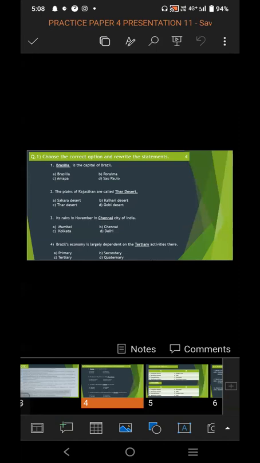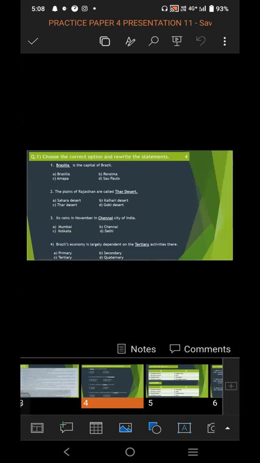Fourth question. Brazil's economy is largely dependent on the dash activities there. And the 4 options given are A, primary, B, secondary, C, tertiary, and D, quaternary. So from these 4 options, the correct option is tertiary. So with the correct option, again, you have to write: Brazil's economy is largely dependent on the tertiary activities there.